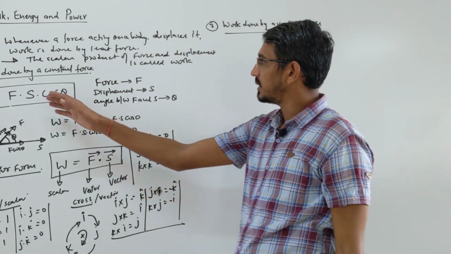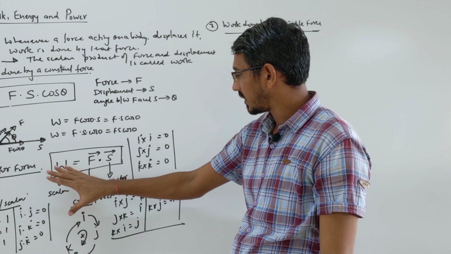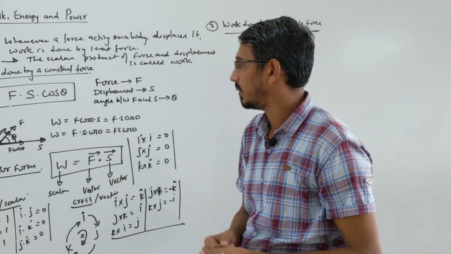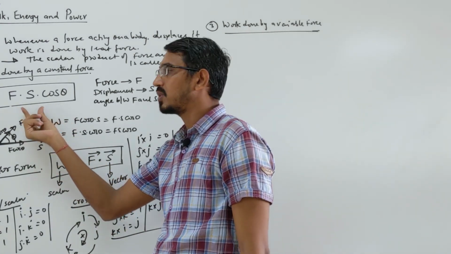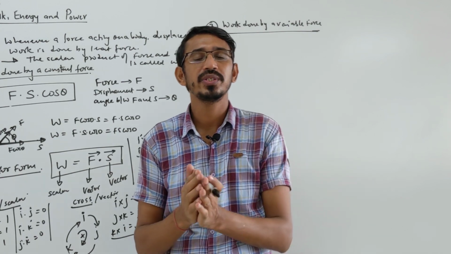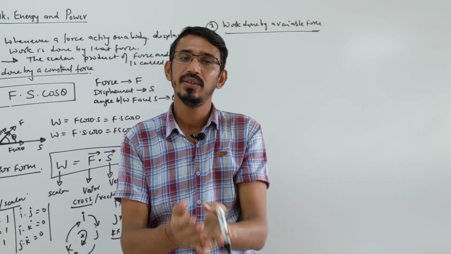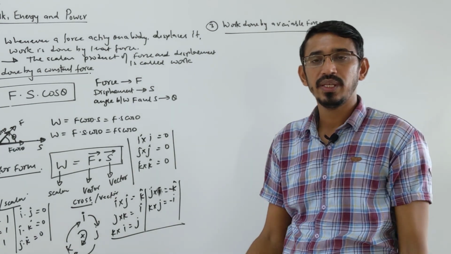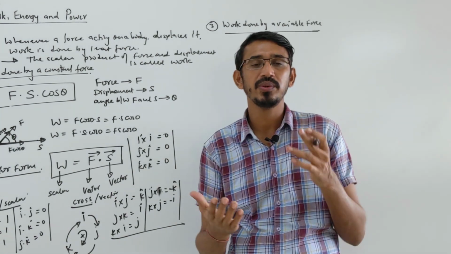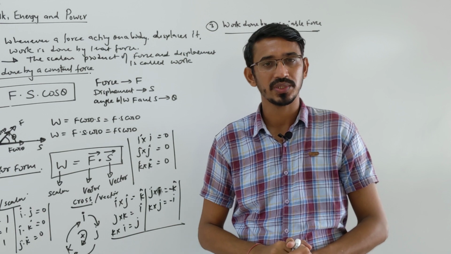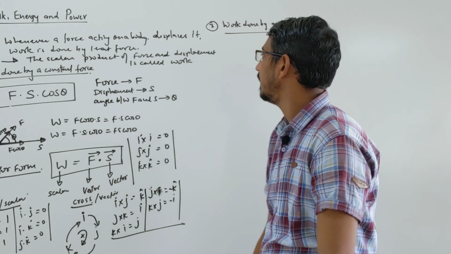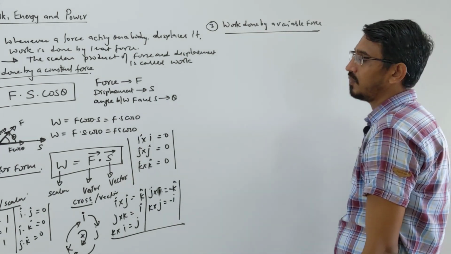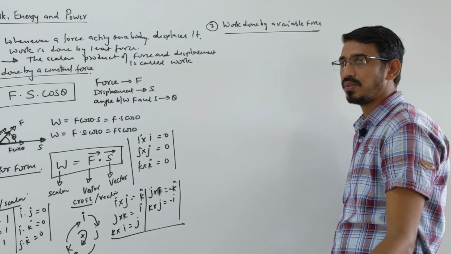What's the difference between this and this? The vector form is easy to identify. Here the force is constant, and some value will be given, like a constant force of 16 newton acting. Here, variable means an equation will be given to you. Whenever something is variable in physics, either you have to do integration or differentiation. There are only two possibilities. So for work done by a variable force, if the force is given in terms of what?